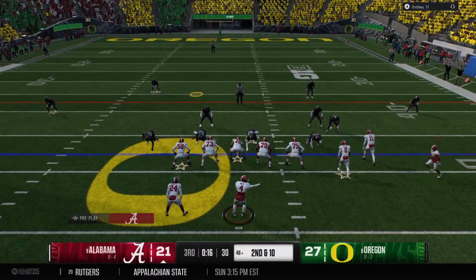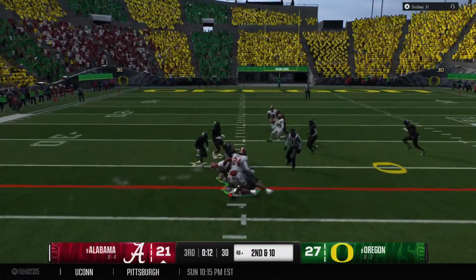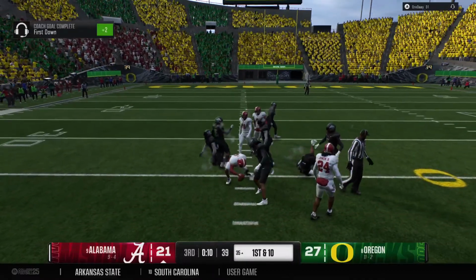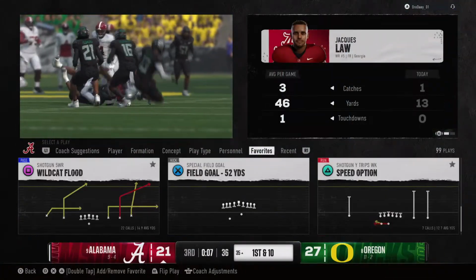Offense moving receivers around now before the snap. Grab down the middle. It's Law. He's taken down, but that's a nice gain. They'll spot the ball now at the 35.